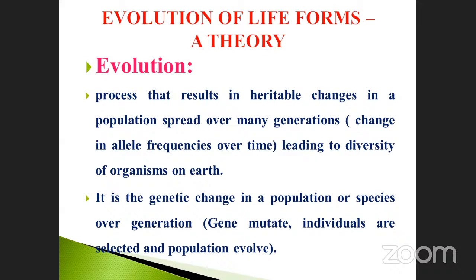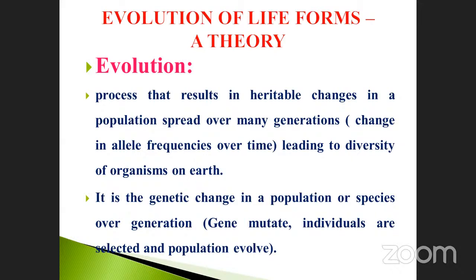Not only that, it is also called genetical changes, heritable changes, and genetical changes. DNA molecules also undergo changes. How will it be? Gene mutation. Gene mutation also takes place by which process? Whether it may be chemical substances, lightning, or UV rays present in the sun. Individuals or the selected populations evolve.